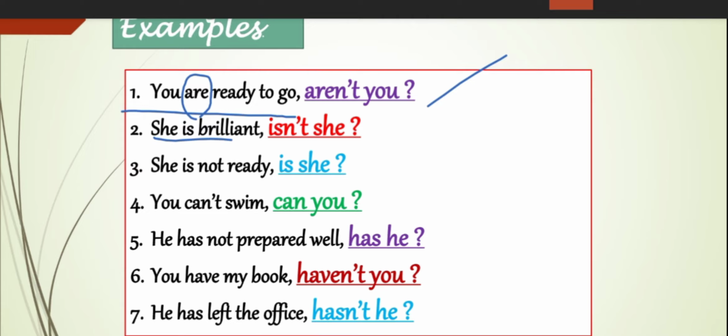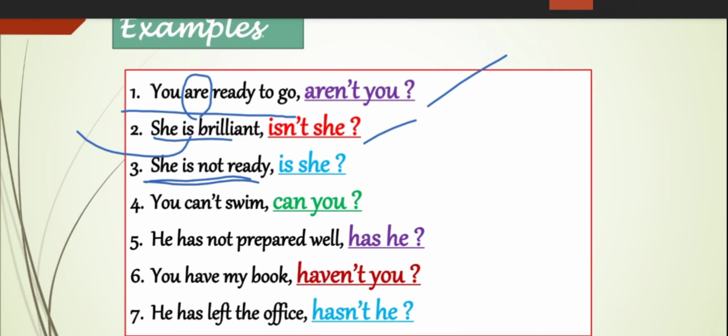She is brilliant. Where is the auxiliary here? Is is the auxiliary. And it is also a positive statement, right? Always, if the statement is positive, the tag is negative, right? Isn't she?